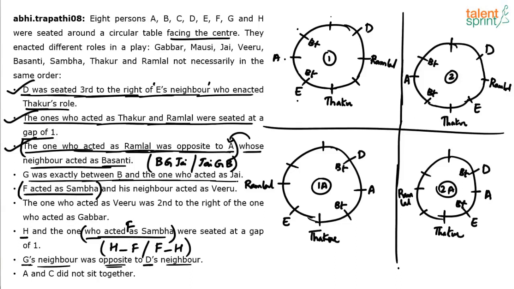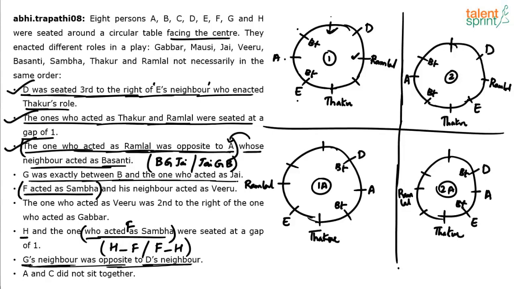Or maybe if you want, you can use the last point also. G's neighbor was opposite to D's neighbor. See, D's position is fixed now, so we can maybe fix G's position. I'm considering all the possibilities and we'll see which has to be used. Who are D's neighbors? D's neighbors are these 2 positions. Now the 2 positions where I have put tick marks are opposite to G's neighbor.